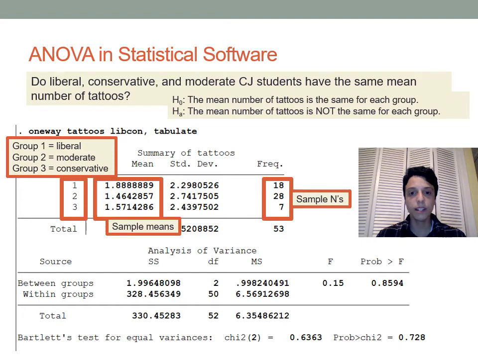Yeah, so here's also the sample sizes. You can see our class skews relatively liberal, so we had 18 people who identified as some kind of liberal, 28 people who said they were moderate, and then 7 people who said they were conservative.